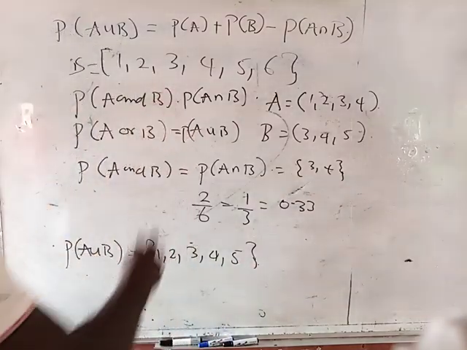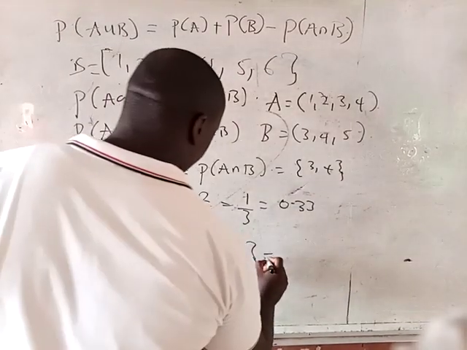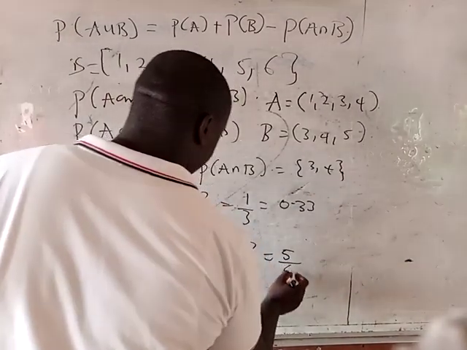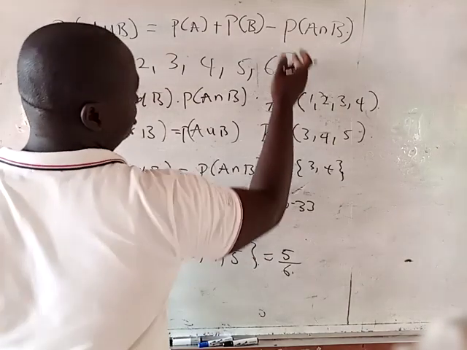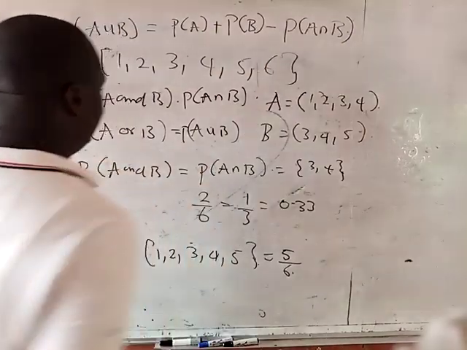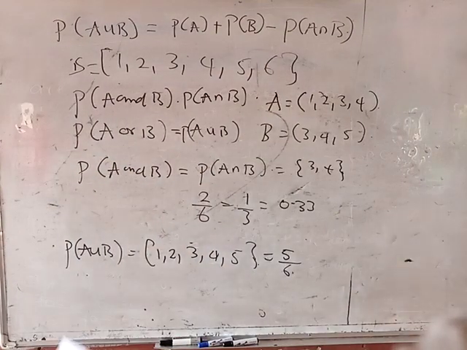So they are 5 divided by our total sample space, which is 5 all over 6. If you like, you can put it in a formula where you solve the probability of A, probability of B, and then find their intersection, insert it here, and you still get 5 all over 6.